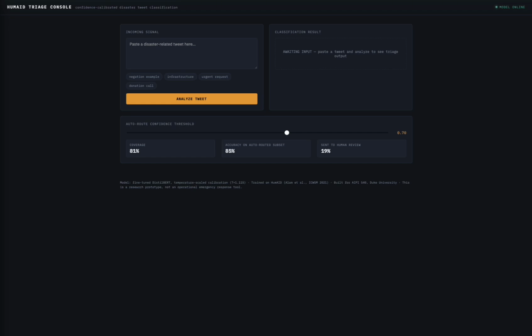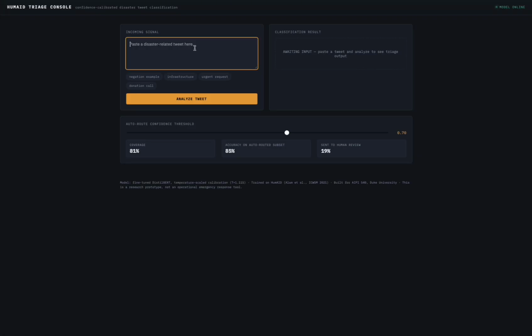Furthermore, there is a confidence calibration score, so that the model's confidence score actually means something. It is what is used to determine if the tweets should be routed to a human for action.